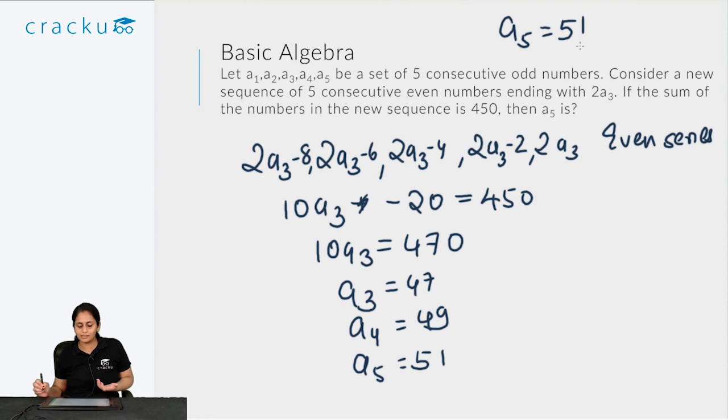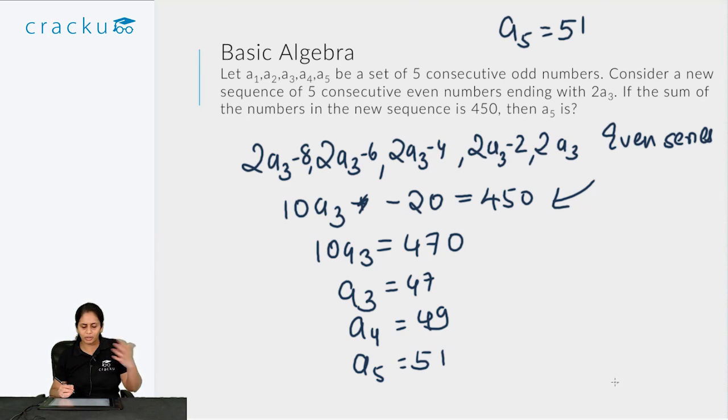Now as you could see, this required absolutely no knowledge other than the understanding of even and odd numbers. Once you knew that, you just had to translate what is given in the question into this simple equation. Once you had the equation, it was pretty simple to get to the required answer. So this required almost no other external knowledge. Anybody should have been able to solve this, and this is an actual CAT question. So as you can see, you can always expect some set of questions like this in CAT, and once you find that, you should definitely solve that question.